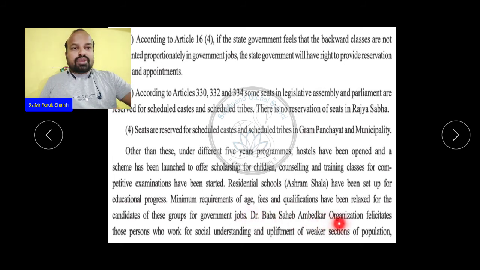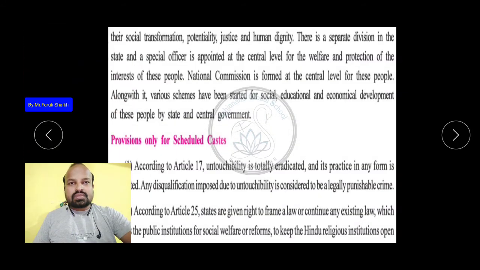The Dr. Babasaheb Ambedkar organization facilitates those persons who work for social understanding and upliftment of the weaker sections of the population, for their social transformation, potentiality, justice and human dignity.